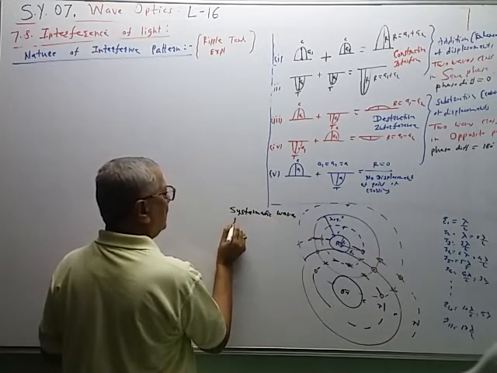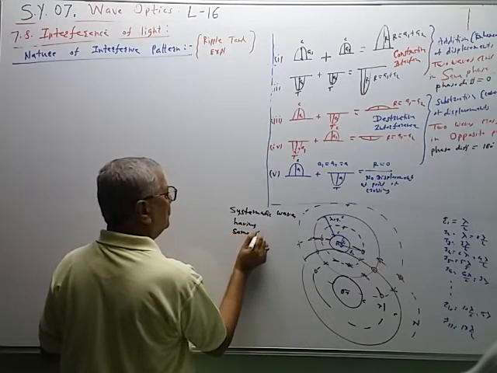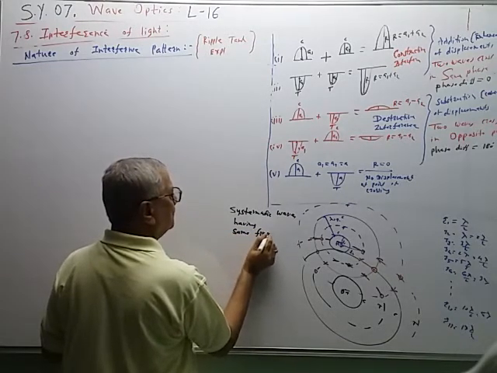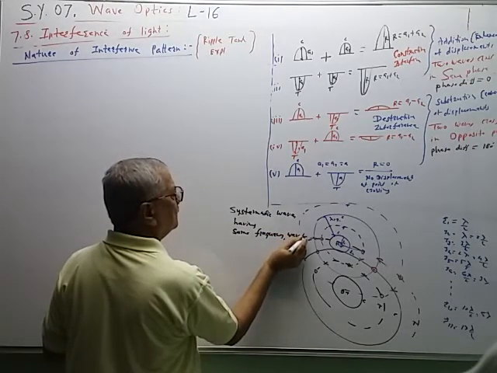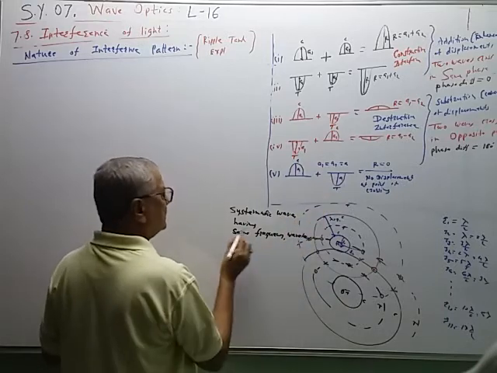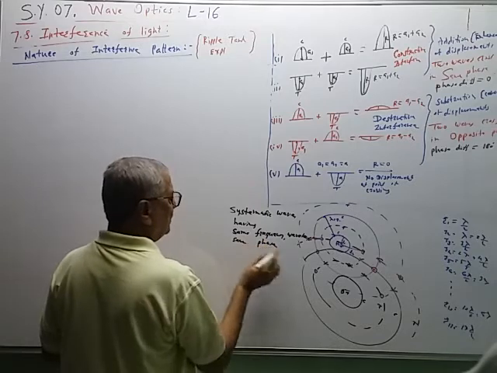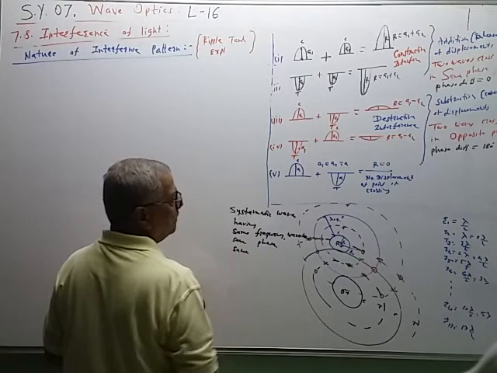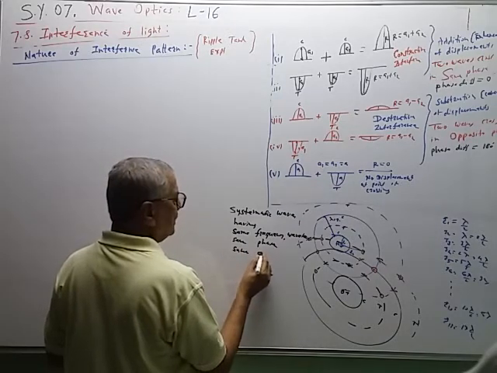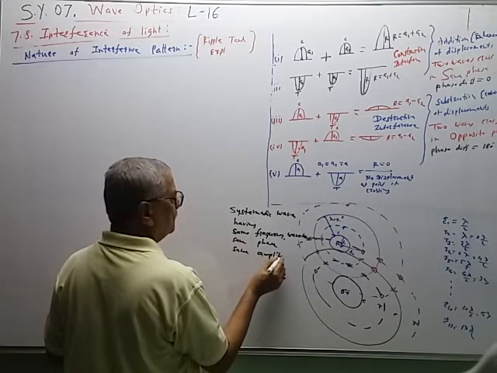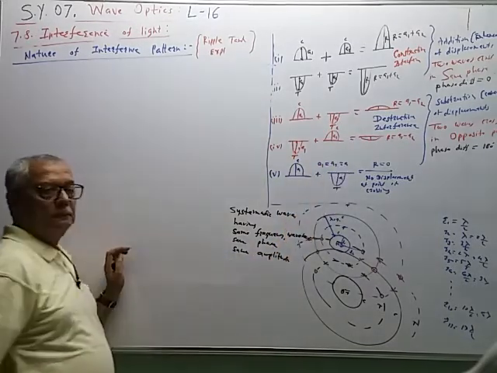Systematic waves having same frequency, same wavelength. आपल्या फिगरमध्ये आहे ती सेम फेज, difference is 0, and having same frequency, same wavelength, same phase and same amplitude. Means we are using this case. A1 is equal to A2 is equal to A.